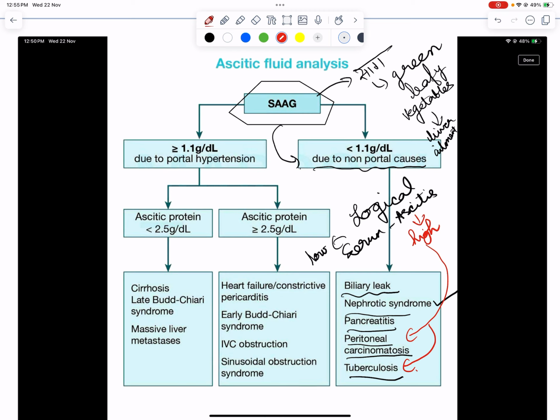Now move on to high SAAG. When do we eat more saag? When there is some liver ailment, some disease.